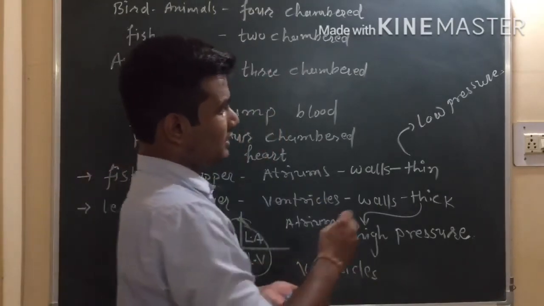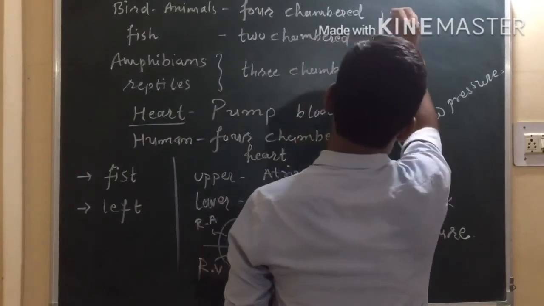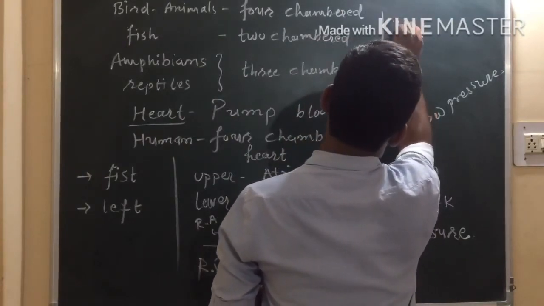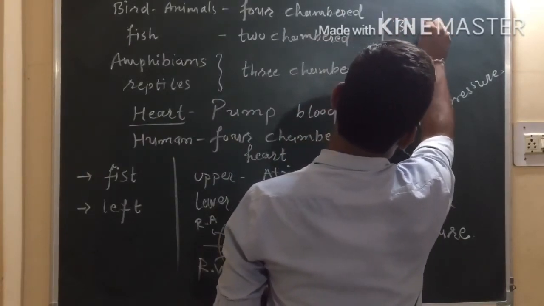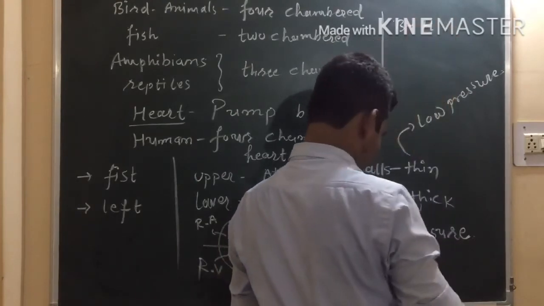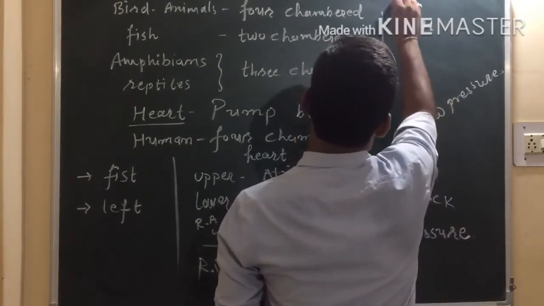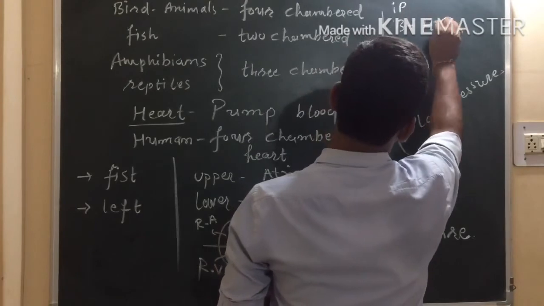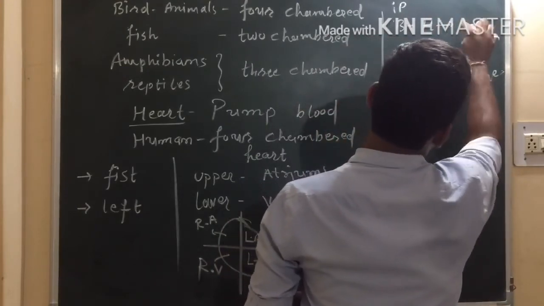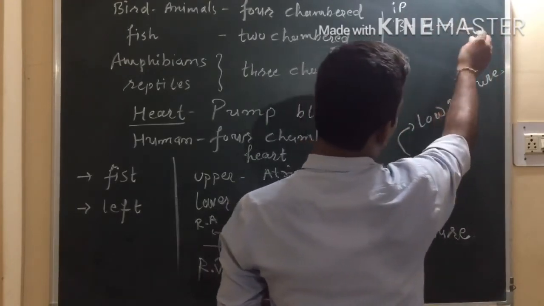Again, in short, we can understand it like this. From the body, blood will come into the heart, but this time it will be impure blood. It goes to the lungs, where the blood gets pure.